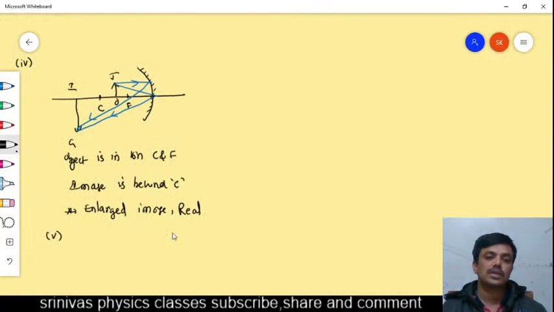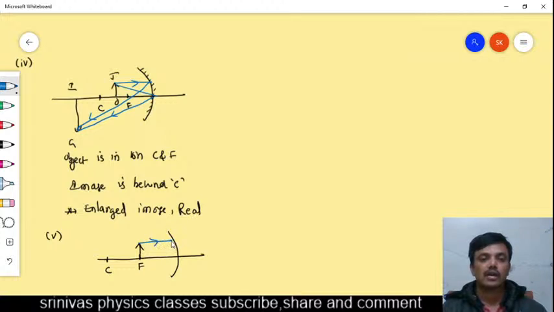Now you see here, this is the focus and this is the center of curvature. If the object is at the focus, then where will the image form? If the object is at the focus, one ray you take parallel, it will pass through the focus. And another ray you take through the center of curvature, then it will come back in the same direction. You may take any ray, either incident at the pole and it will come back like this. You may take any two rays, and by taking two rays we have to explain the image formation.